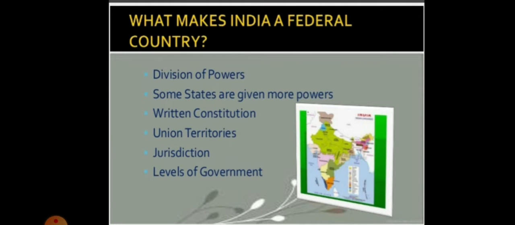Now, what makes India federal? This is a very important question. Division of powers: some states are given more powers. A written constitution is there. Union territories are there. Jurisdiction: each level has its own jurisdiction, and levels of government have their own powers. The state government is not answerable to the central order. All the 7 features you have read, you can use these features in answering this question, what makes India a federal country, because India is using all the features of federalism.